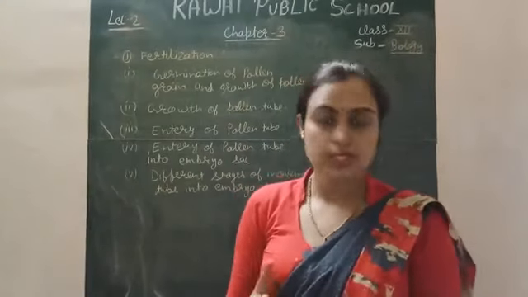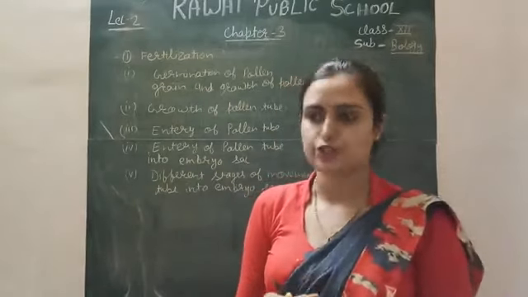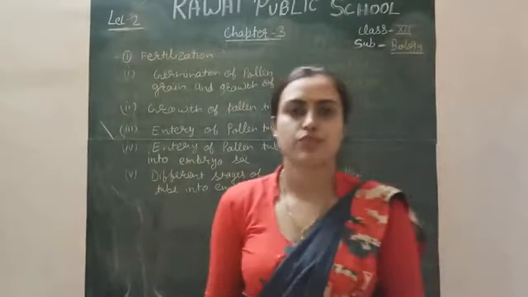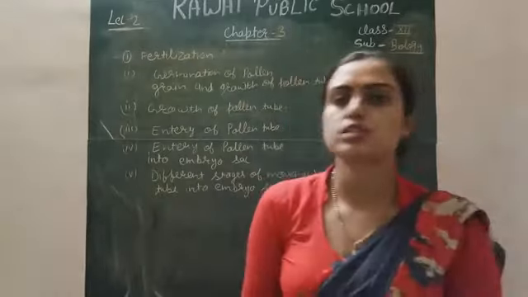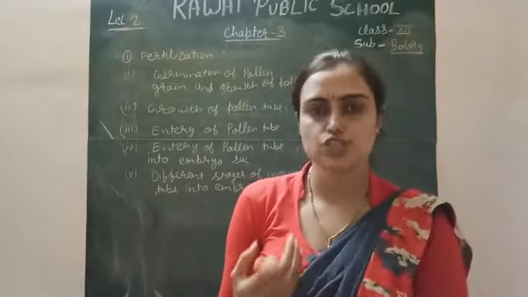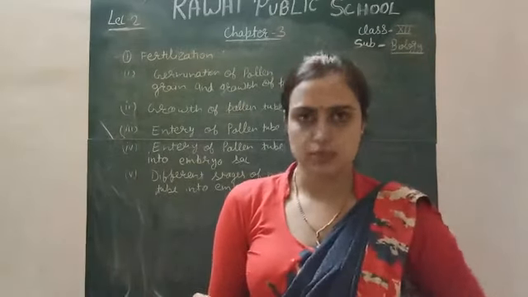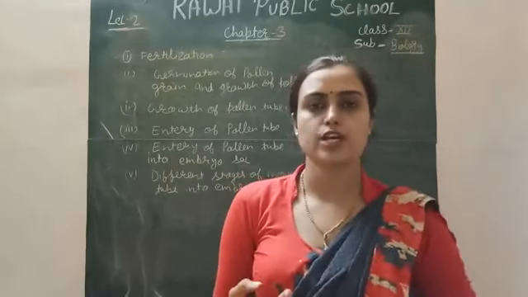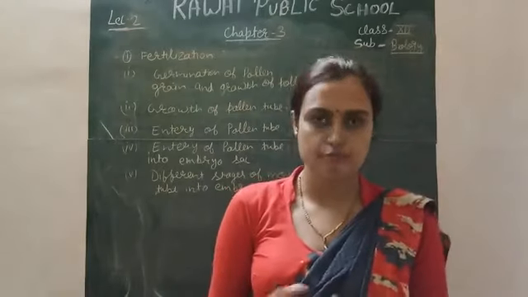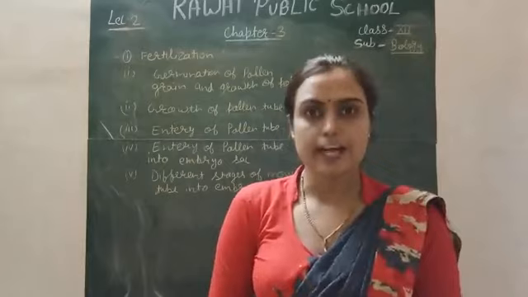Okay, today we will start with fertilization. Yesterday we discussed pollination. Pollination means the transfer of pollen grain from the anther to the stigma of the style, simply. And when the pollen grain reaches the stigma, the fertilization process takes place. Then what is fertilization? Actually, it is the fusion of the male gamete with the female gamete.